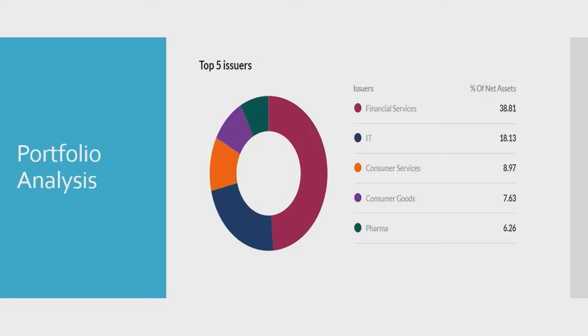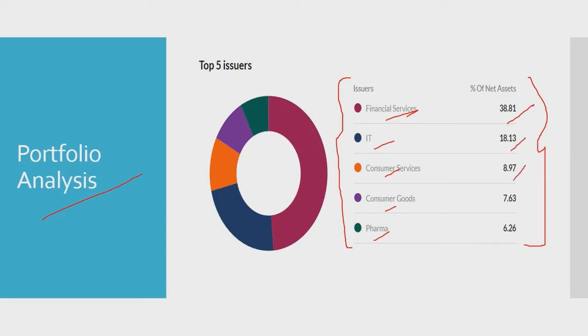Now coming to the portfolio analysis, these five sectors contribute more than 75% of the investment: financial services, followed by IT, consumer services, consumer goods, and pharma. Although the portfolio is not perfectly diversified, I would say it's fairly diversified. As we had seen earlier in a balanced advantage fund, the portfolio was widely diversified, but this is good. I won't say this is bad. This is a fairly diversified portfolio where the investment is shared among these five sectors.